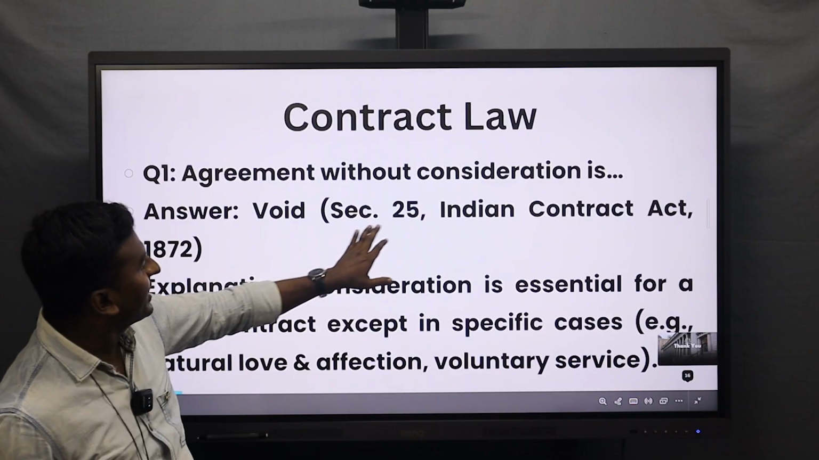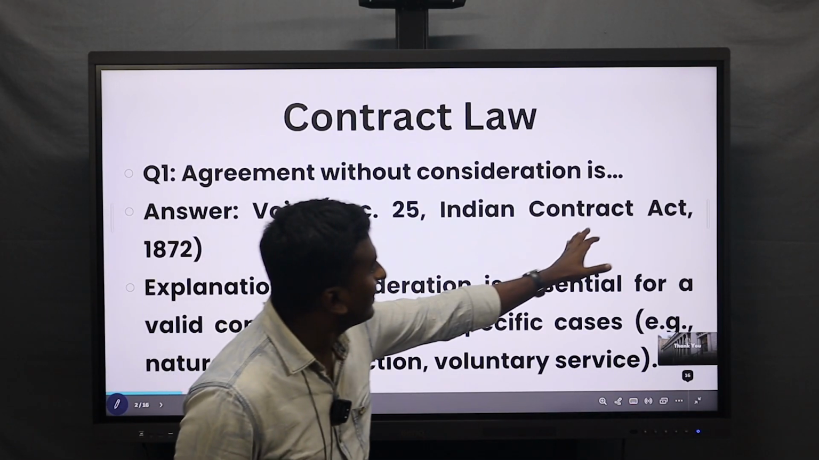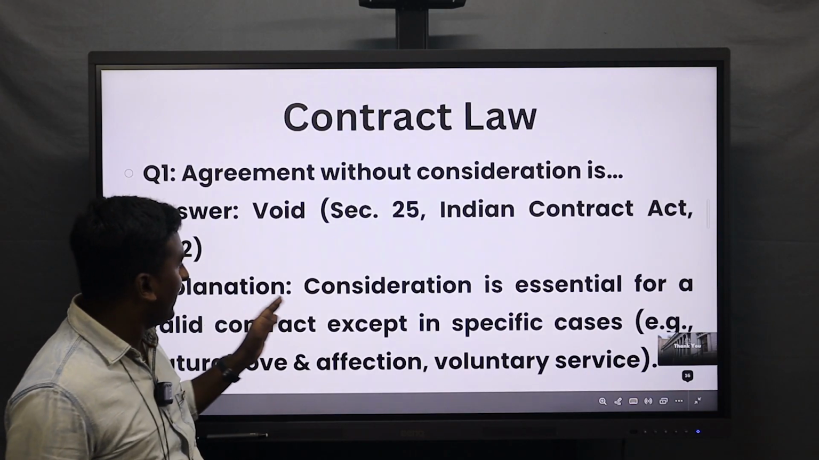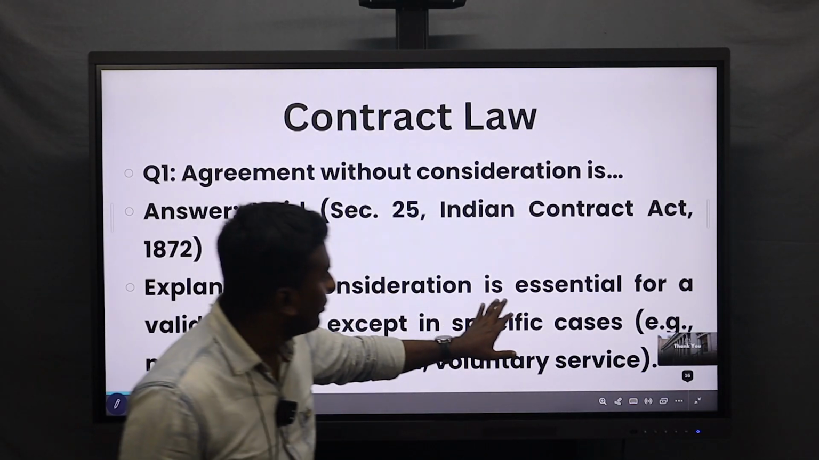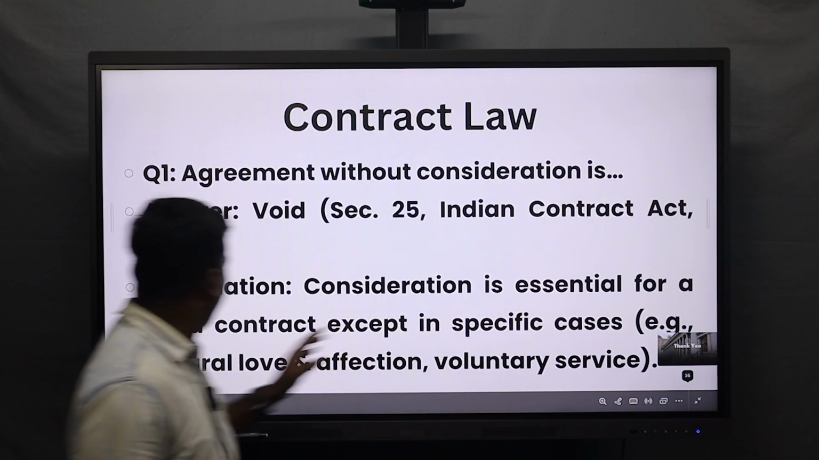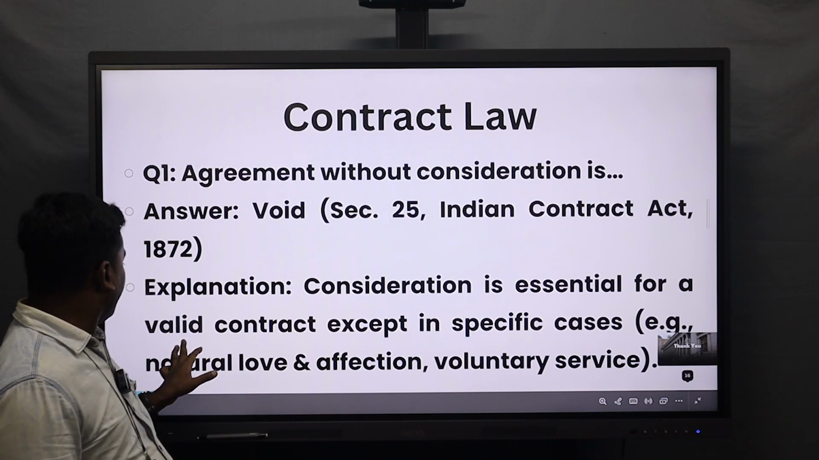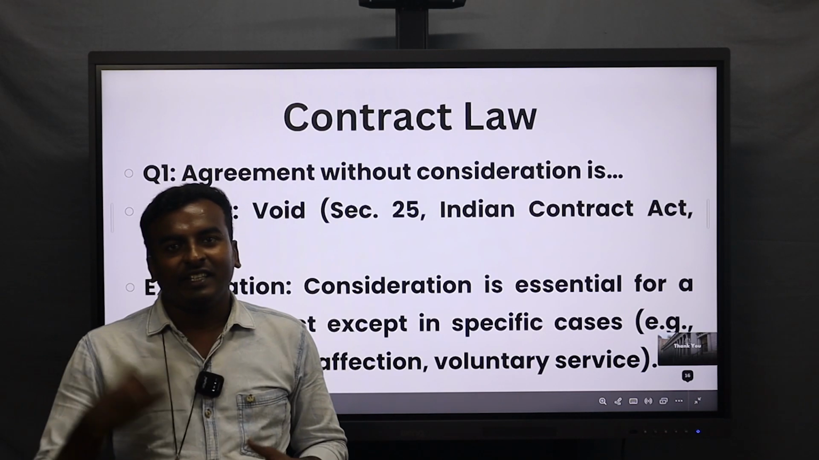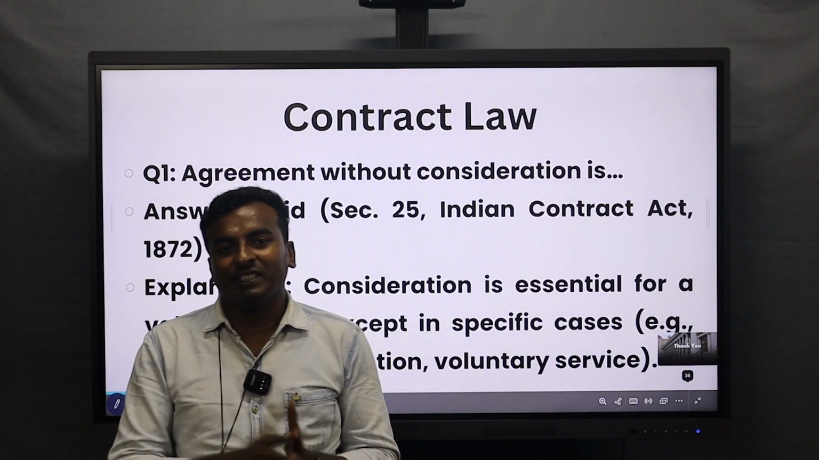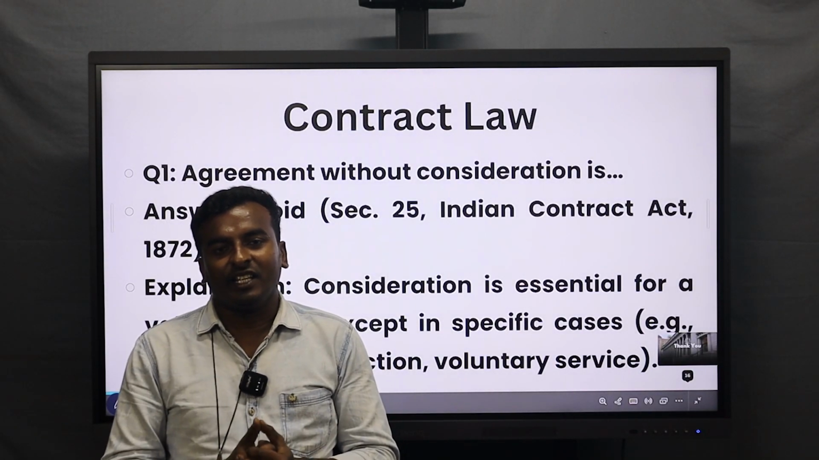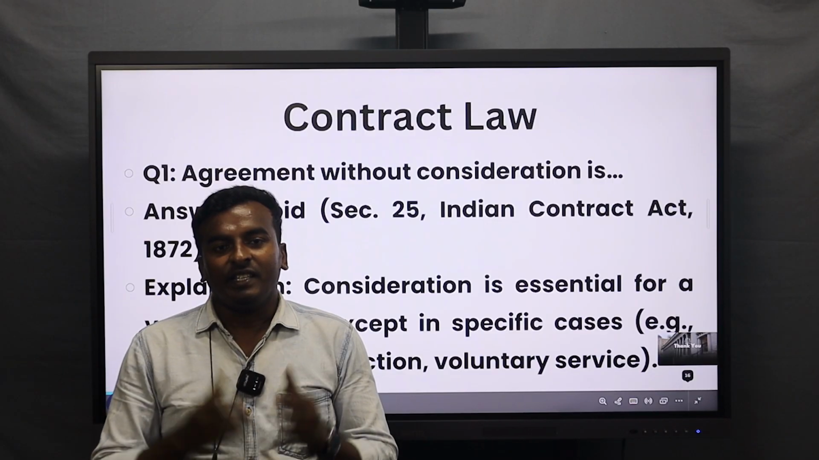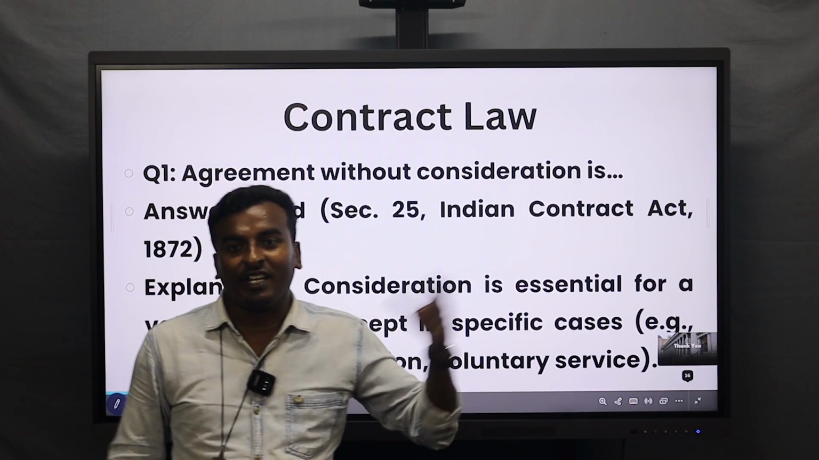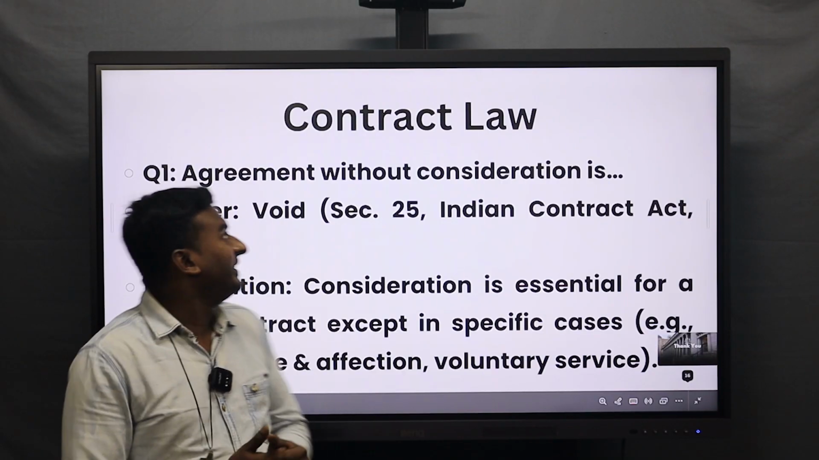See section number 25 under the Contract Law Act. The explanation goes like this: consent is essential for both the persons to agree. If one person agrees and the other person does not agree, there should be no agreement. The agreement has to take place by the mutual consent of both persons. Okay, let's move on to the next question.